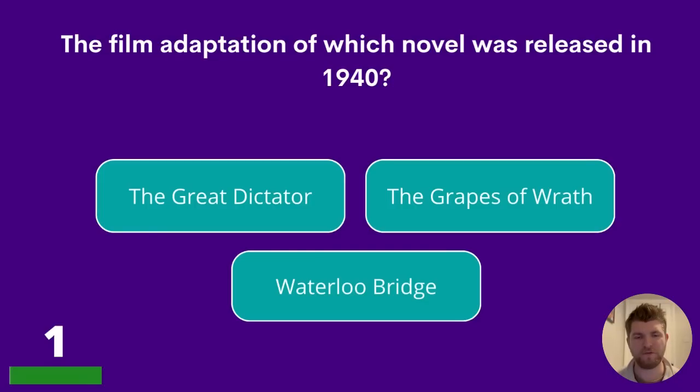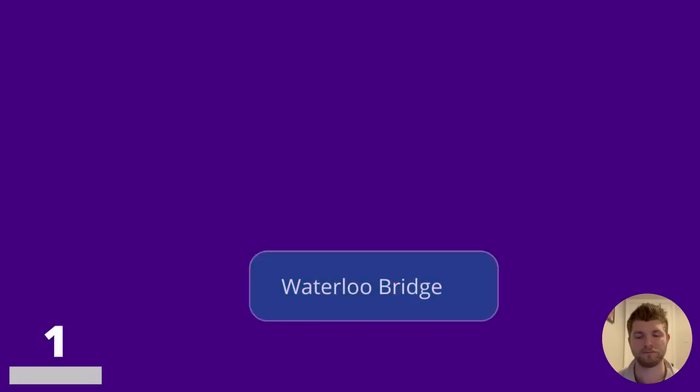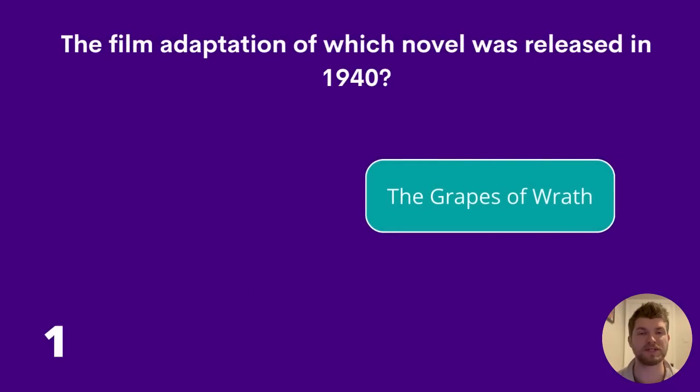Question 1. The film adaptation of which novel was released in 1940? The Great Dictator, The Grapes of Wrath, or Waterloo Bridge? The answer is The Grapes of Wrath.